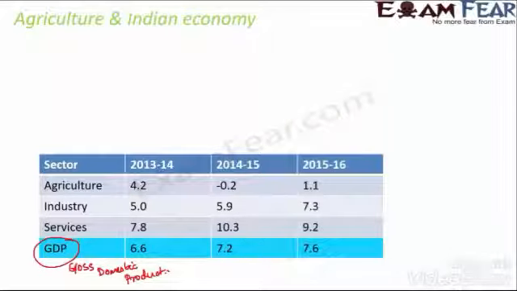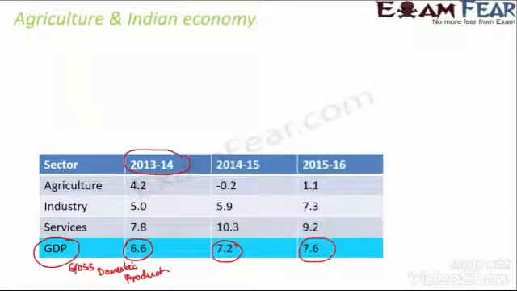For any particular sector, for example, if we talk about India, this is true data. In the year 2013-14, the GDP was 6.6. In 14-15, it was 7.2. In 15-16, it was 7.6.